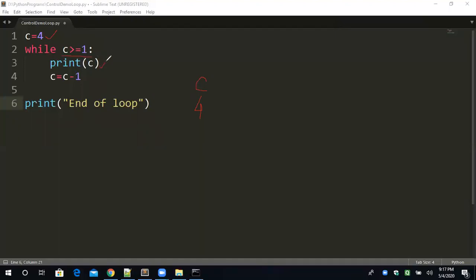So what will happen? This statement will print the value of c, which is 4. Then c is equal to c minus 1, it will decrease by 1, that will be 3. Now again we have to check the condition. What is the condition? c is greater than equal to 1. This time c is 3. 3 is greater than equal to 1, absolutely correct. So this 3 will be printed. Understand? c equal to c minus 1. Now the next value of c will be 2. 2 is again greater than equal to 1, so 2 will be printed over here.